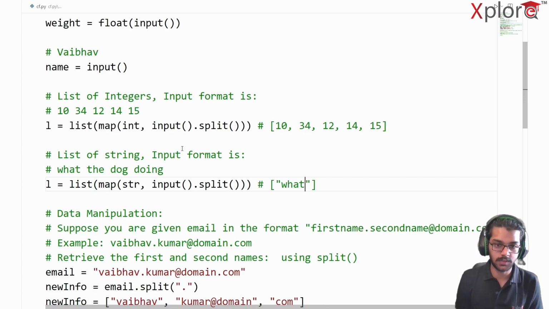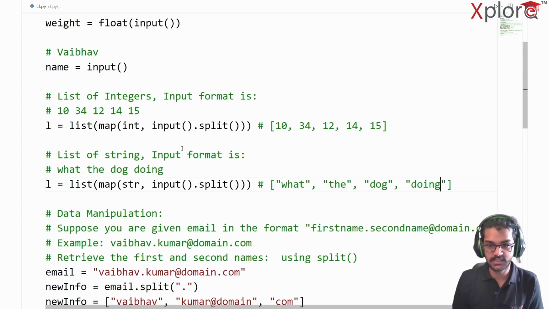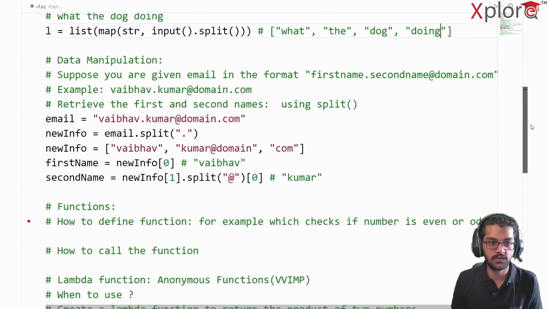So what the dog doing. That's pretty much it. Okay, now data manipulation is something which I have covered as of now, so let's move forward.